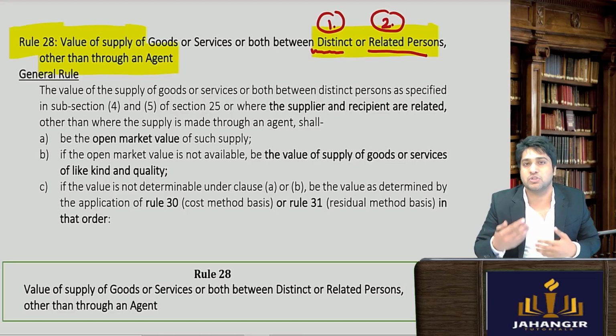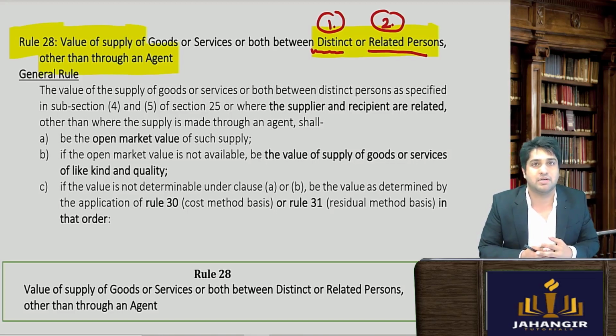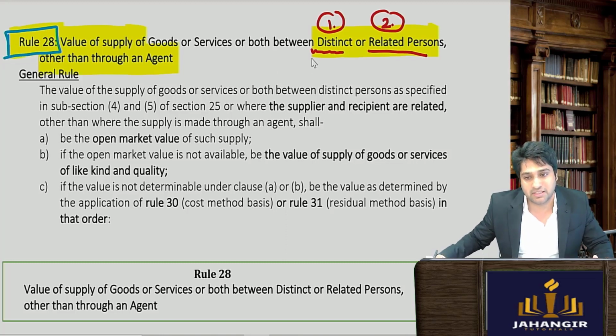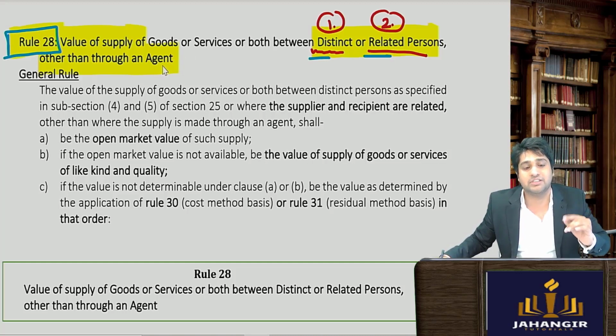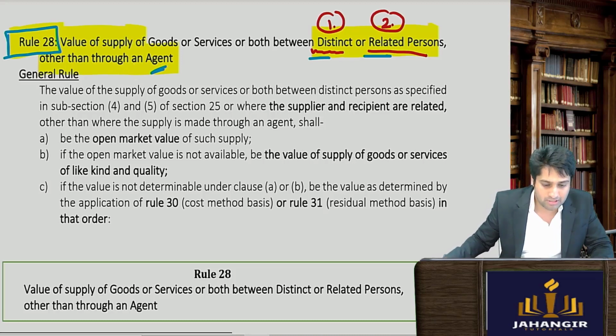And related persons could be by way of principal and agent, or you could have family members. The detailed definition is going to be discussed a little later in this video. Now let's see what is the value of supply under rule number 28 when the transaction is between distinct persons or related persons other than agent. For agents you have rule number 29. So this rule is for persons other than agents.